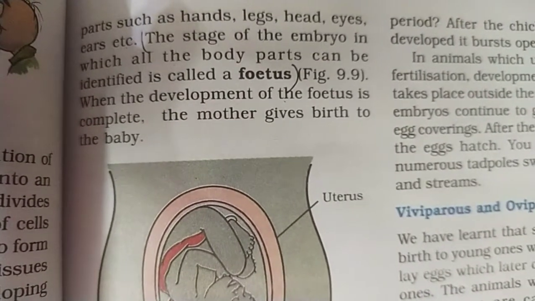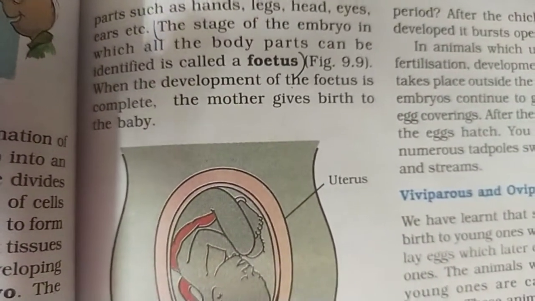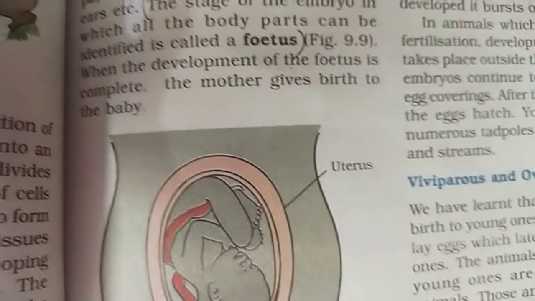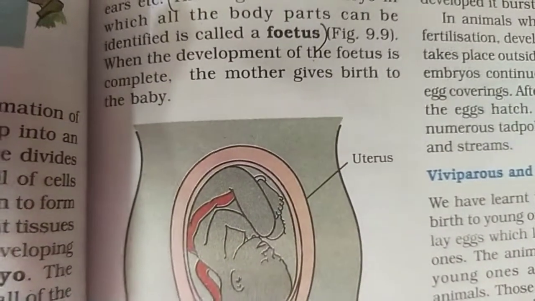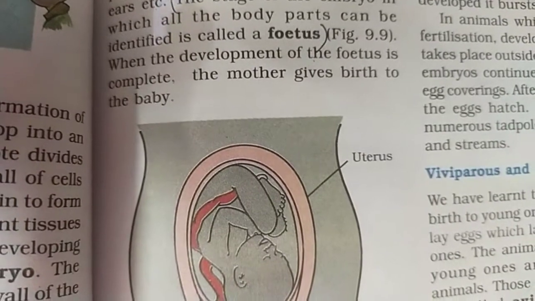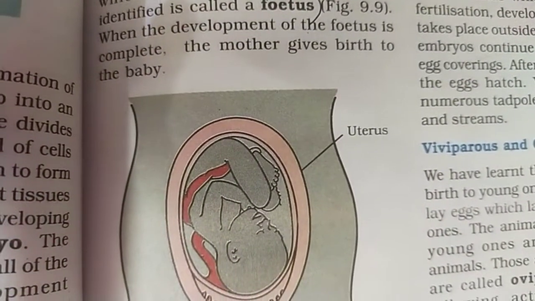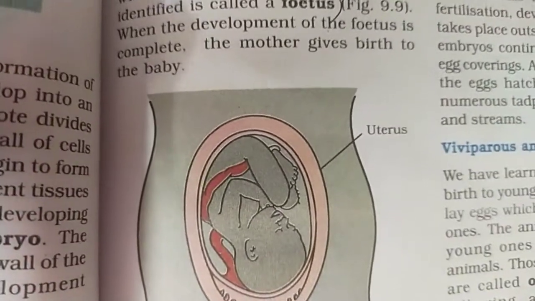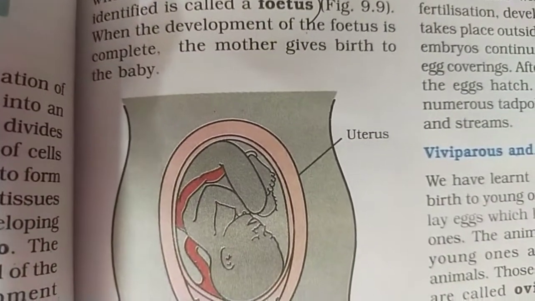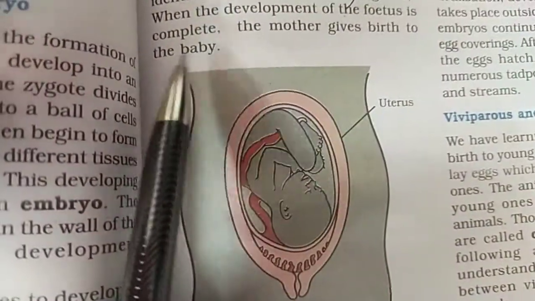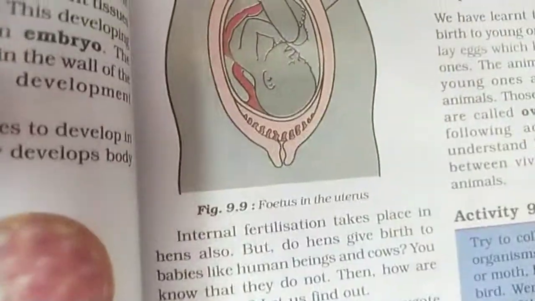The embryo having all the body parts clearly visible is called a fetus. Fetus is the structure which has all the body parts. When the development of the fetus is complete, the mother gives birth to the baby. Okay.